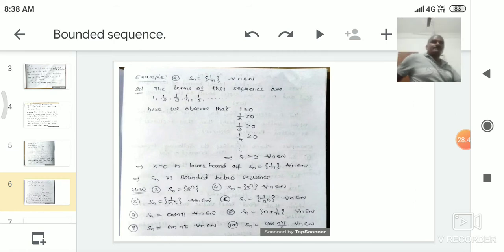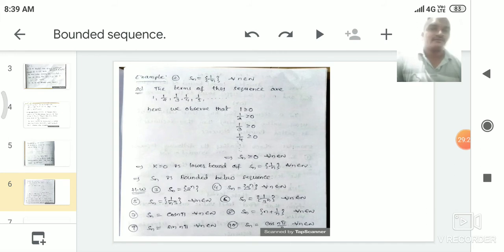Here we observe that 1 is less than or equal to 1, always satisfying this condition. Then what is the second term of this sequence? 1 by 8. 1 by 8 is always less than 1. And the next one, 1 by 27 is always less than 1. 1 by 64 is always less than 1. So that means all the terms of the sequence Sn is equal to 1 by n cube satisfy the condition less than or equal to 1.